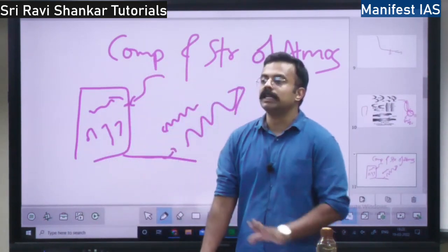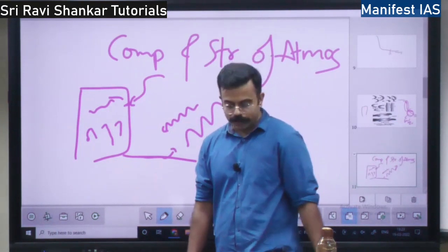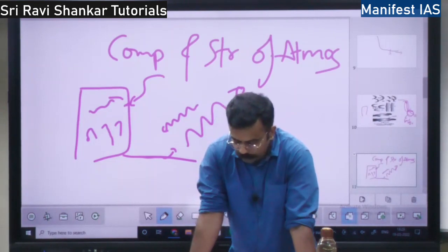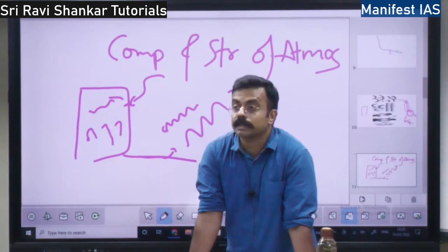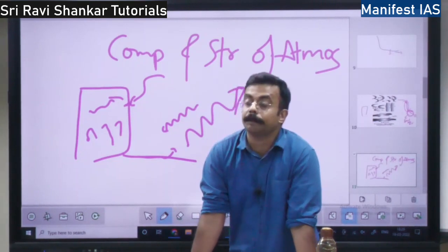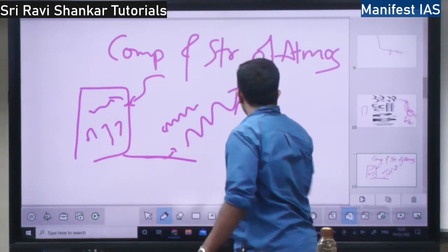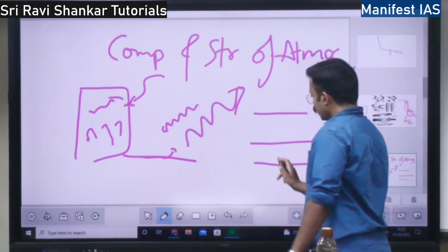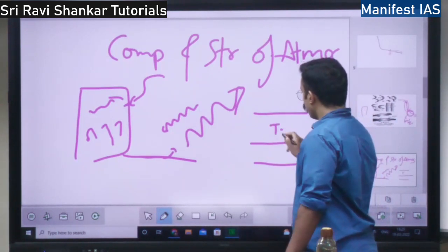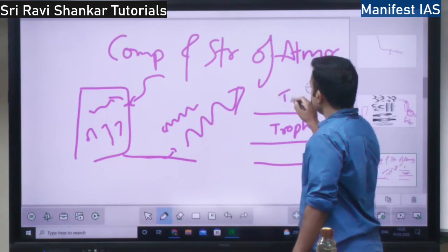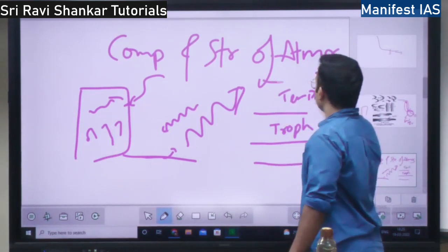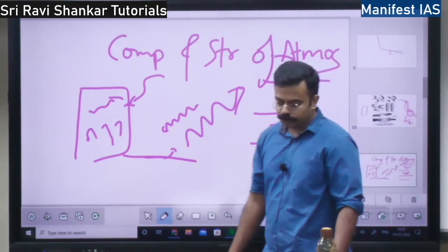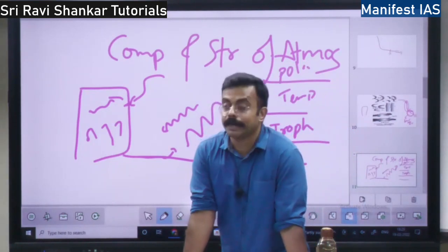So these dust particles will be situated in the lower layers of the atmosphere. You can find the dust particles more in the subtropical and temperate regions. See, you have the equator here, up to Tropic of Cancer and Tropic of Capricorn. It is called the tropical region. Above this, it is the temperate region. Above here, there will be the polar circle. Above it, it is the polar region. So you can find the dust particles in the subtropical and temperate regions.